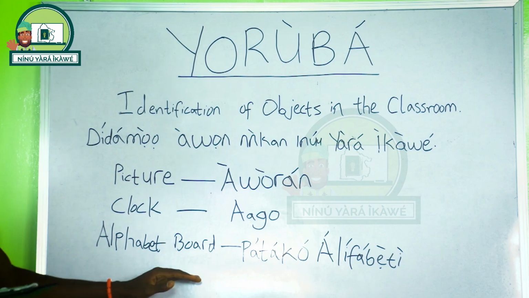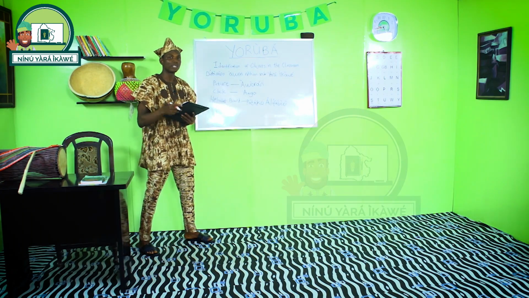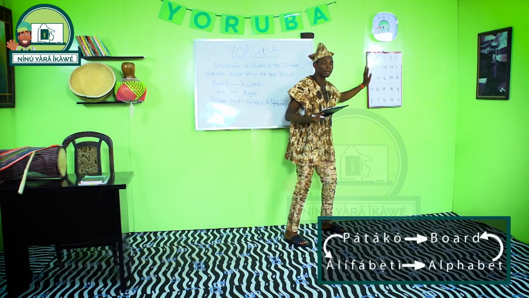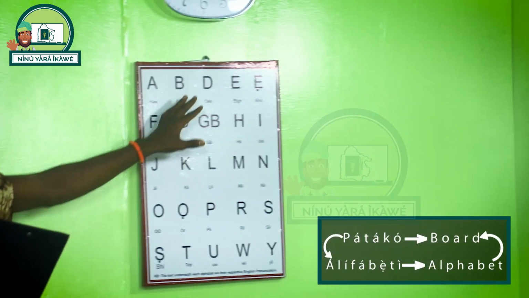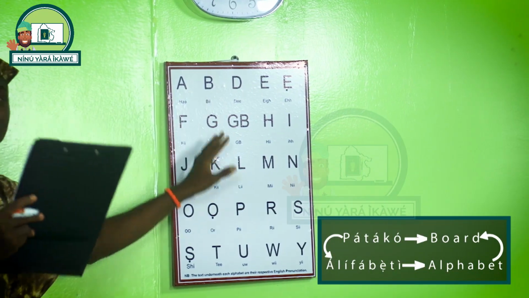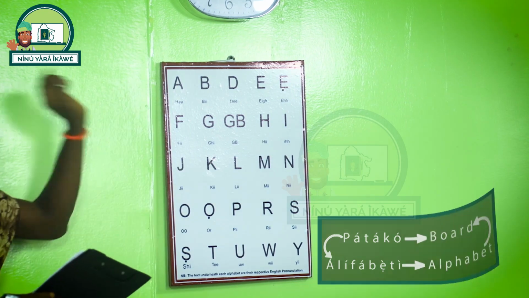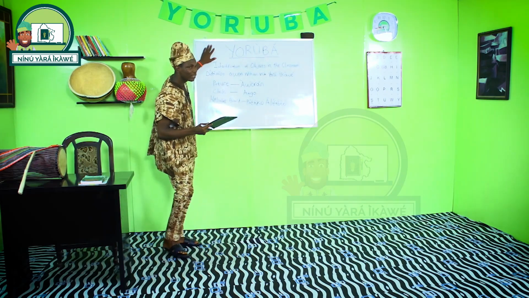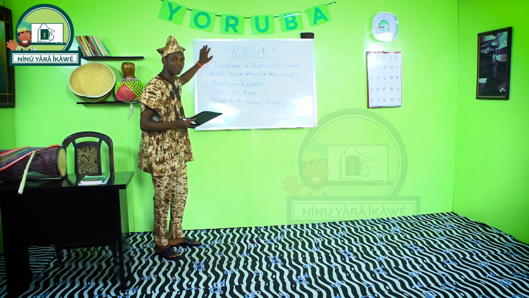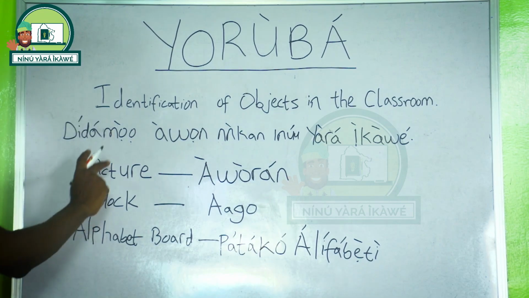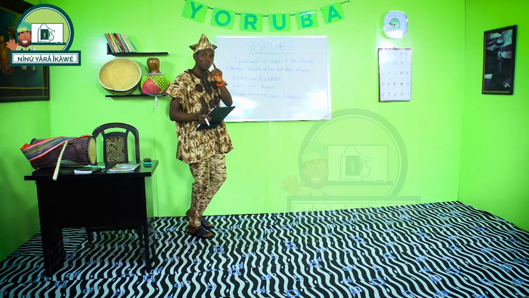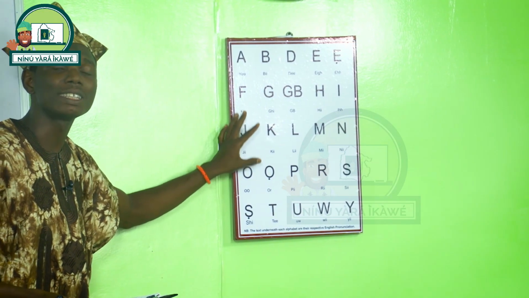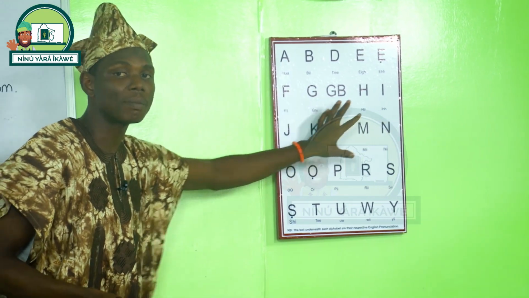There are various examples of this. When we get along with our lessons, you definitely understand me. So this is called pátákó alphabeti. Pátákó on its own is board. Because alphabet is written on it, that is why we call it pátákó alphabeti. So next to pátákó alphabeti, we have this board. This is a writing board. You can write on this board. It has been what I've been writing on for you to see. So the fact that alphabet is what we have written on this board is why we can call it pátákó alphabeti, that is alphabet board.